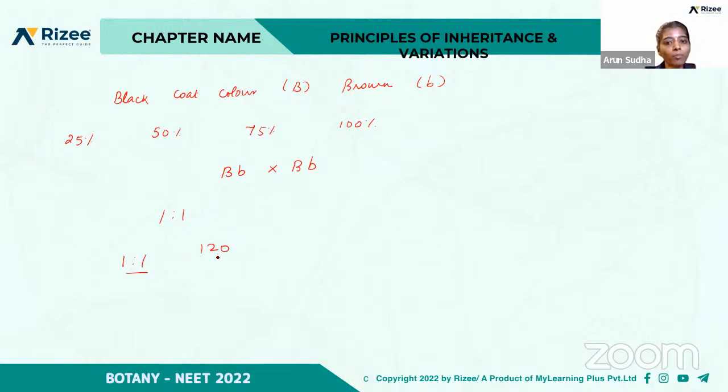Total plants are 120. So what would be the answer? Yeah, D is the answer, because everything will be red. D is the right answer, because that is the dominant character.